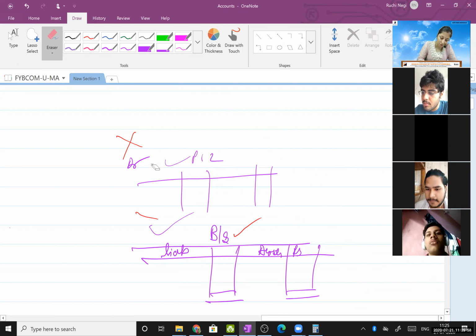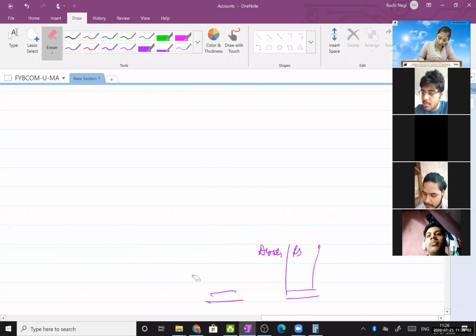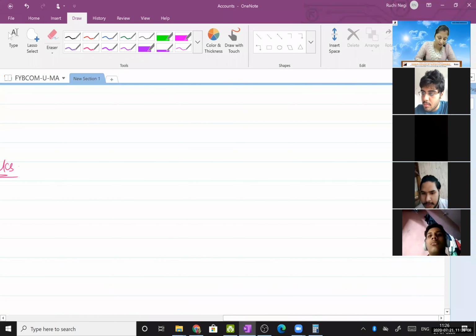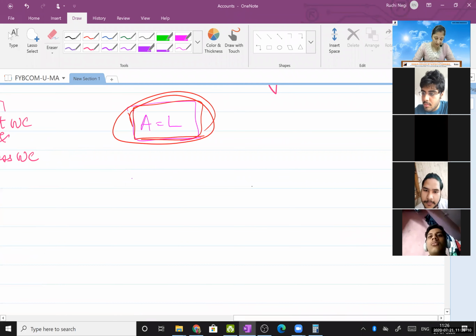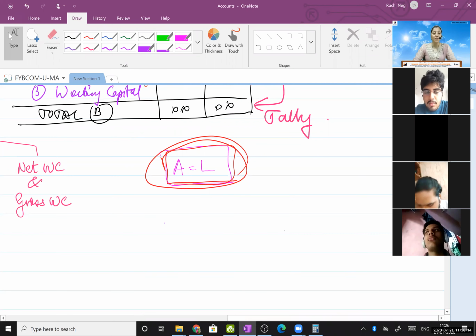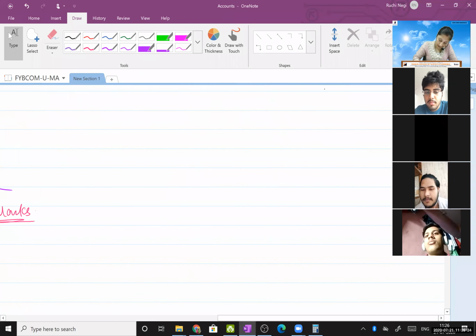This year though you will study the old format only because you have chapters like admission, retirement of partnership firm, dissolution, all those chapters. So that is still as per the old format in India. But when you learn company final accounts, when you learn about companies, at that time you will have to understand the vertical format. Okay. So now see what I am writing and you can take a note of it.